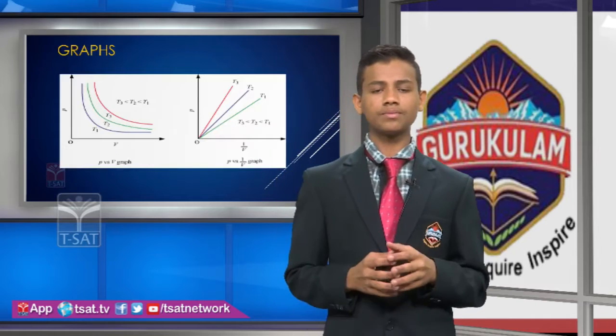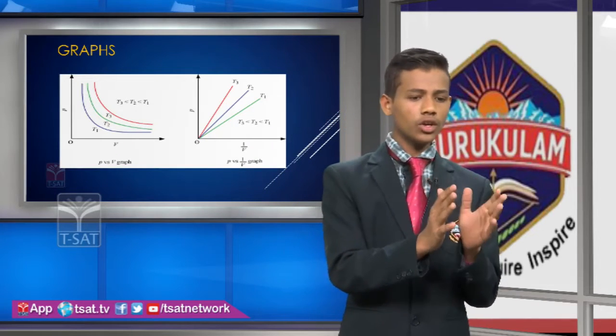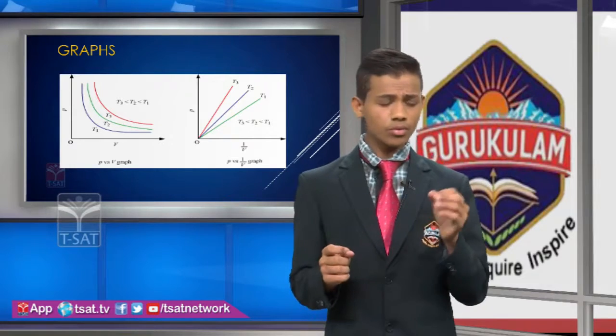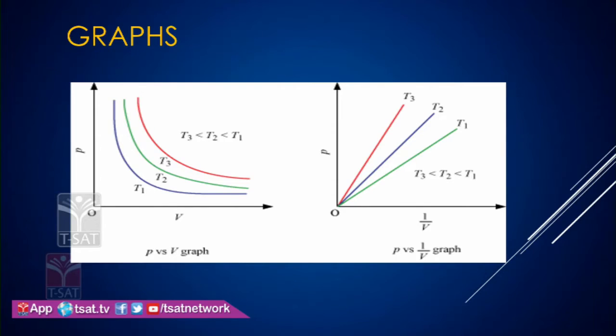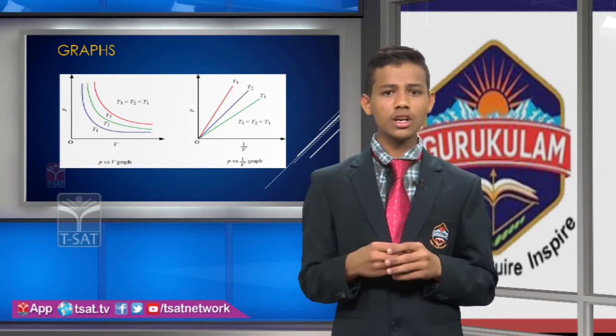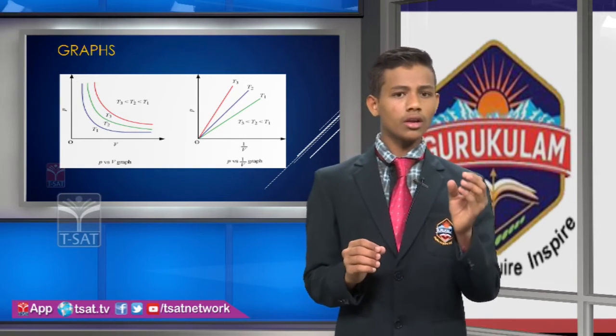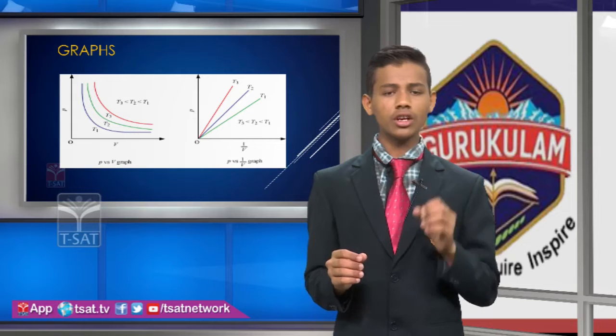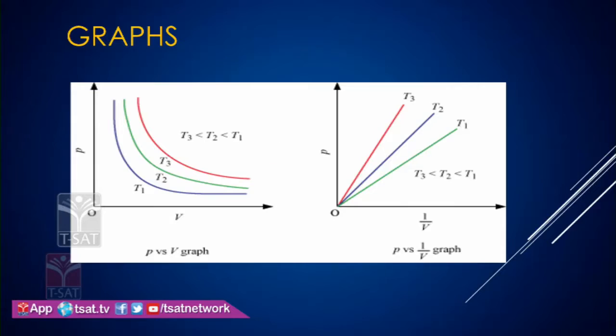And coming to graphs, here we know the proportionality relation. If pressure increases, the volume decreases. If pressure decreases, the volume increases. For curve 1 at constant temperature T1, when pressure increases, the volume decreases.